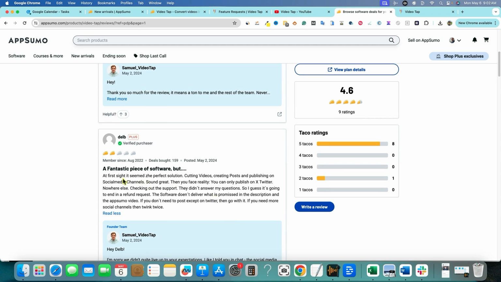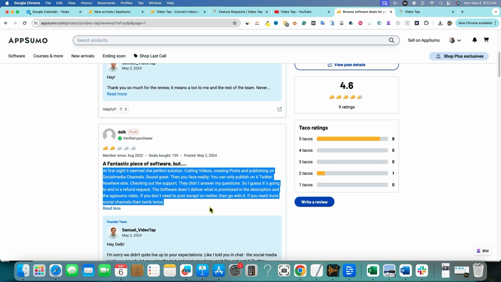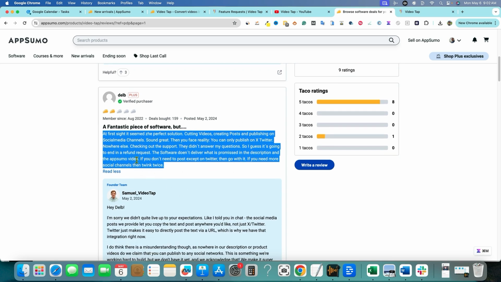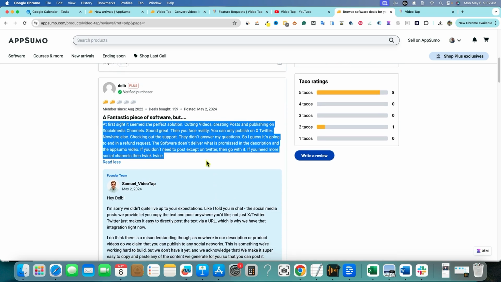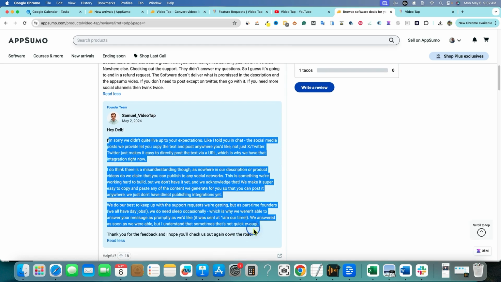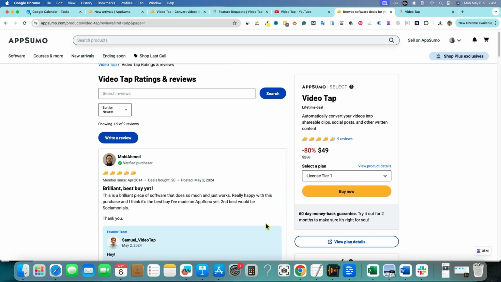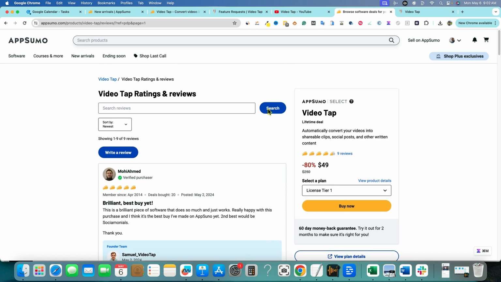And then they also assumed that the software would publish to all those platforms. So this one, you have to read the review. It's not a very credible review as far as giving them a 2-star. I think that he politely and professionally answered back right there. So you're welcome to go and check those out. Check out the reviews and so forth. But obviously, yeah, you want to see what the negative review is. And I don't think that it's very credible.